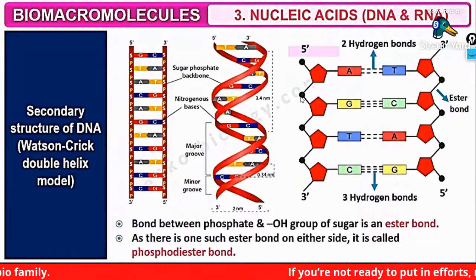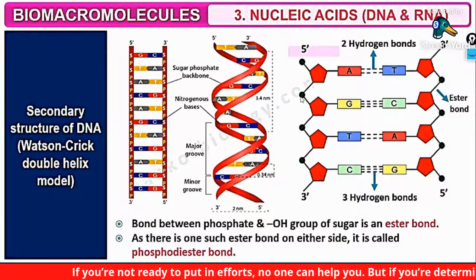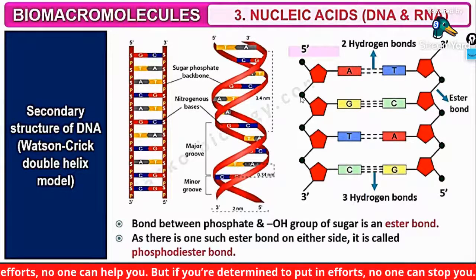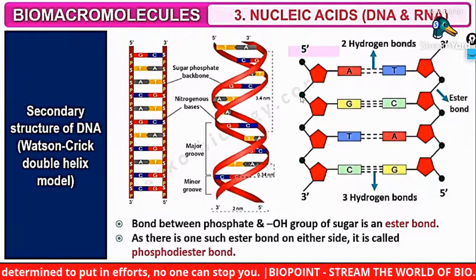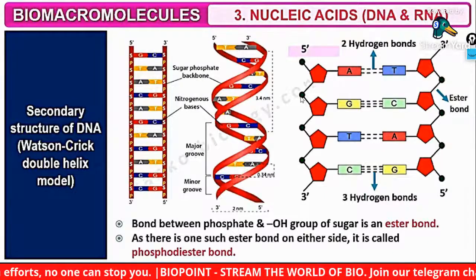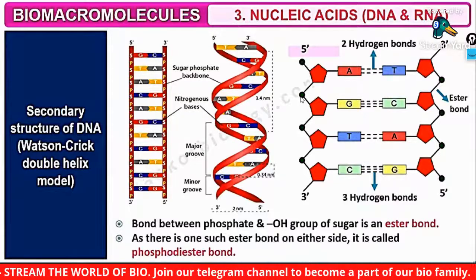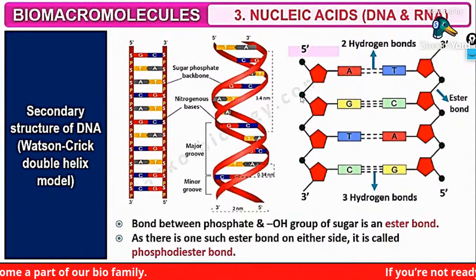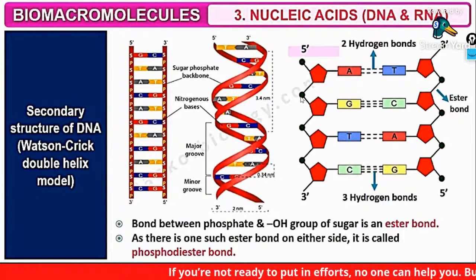This slide is an absolutely important slide. So guys, comment on the chat box: what is the bond that you will see between 2 different nitrogen bases? It is the hydrogen bond. What is the bond between a phosphate group and a sugar? You will find an ester bond. Between 2 nucleotides, you will find a phosphodiester bond. These are the 3 bonds we are studying, and it is very important: between nitrogen bases you will find hydrogen bonds, and between a phosphate and a sugar, an ester bond.